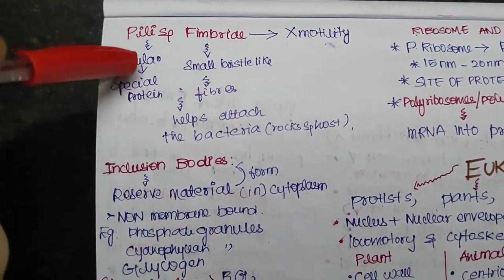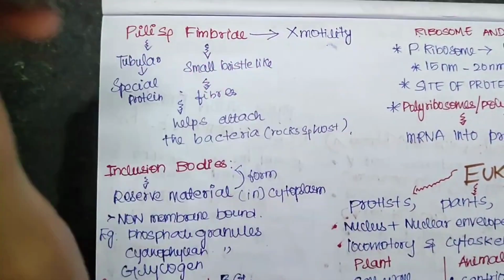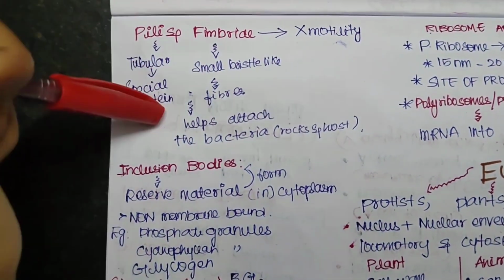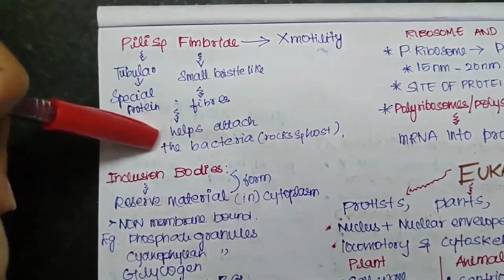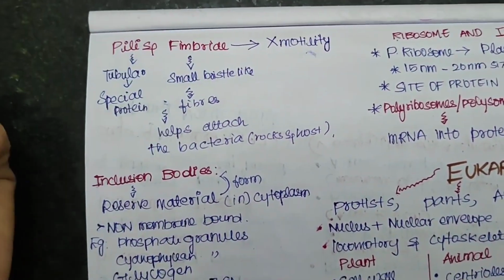These pili are of tubular structure and fimbriae are small bristle-like structures, and these are made up of special protein. In case of fimbriae, these are nothing but fibers, and they help the bacteria to attach to a rock or host wherever it wants, okay.